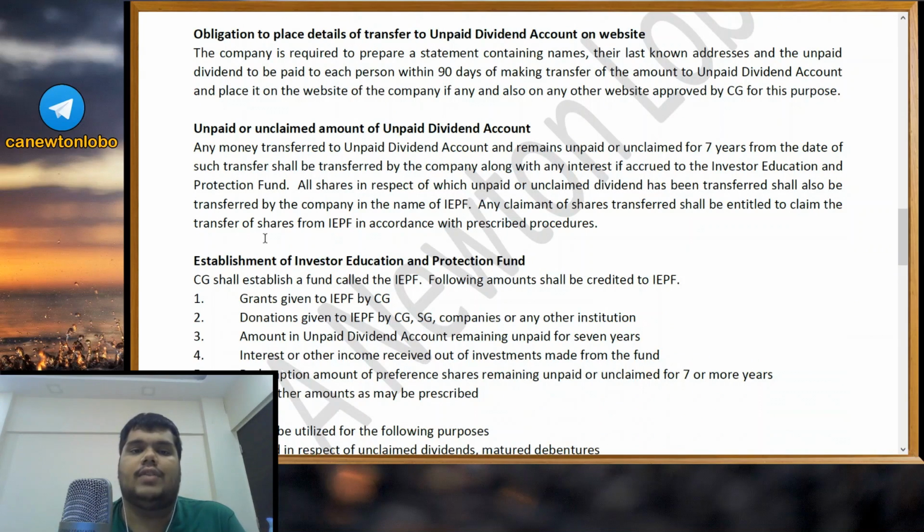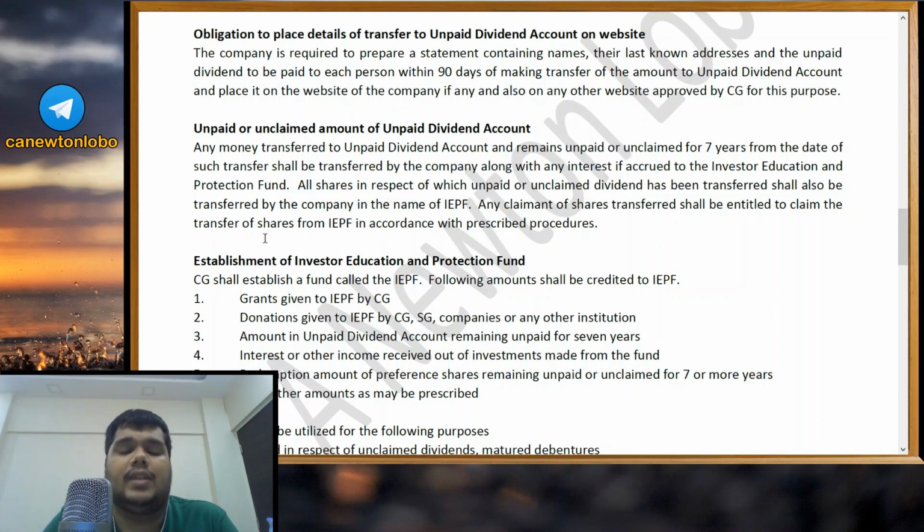Obligation to place details of transfer to unpaid dividend account on website. The company is required to prepare a statement containing names, their last known addresses, and the unpaid dividend to be paid to each person within 90 days of making transfer of the amount to unpaid dividend account, and place it on the website of the company if any, and also on any other website approved by the central government for this purpose. So what are they saying?